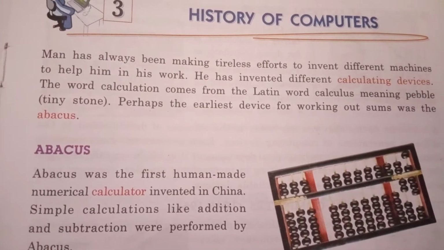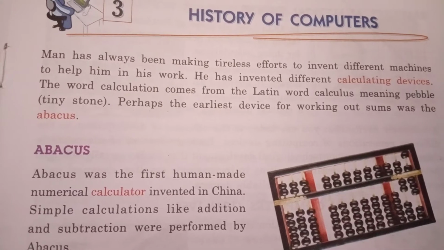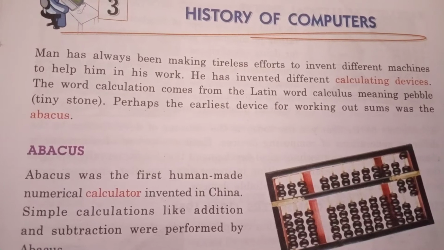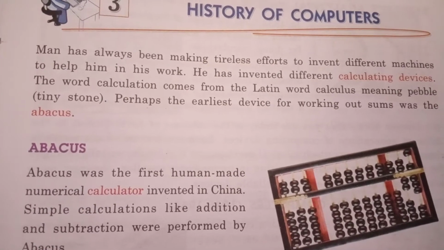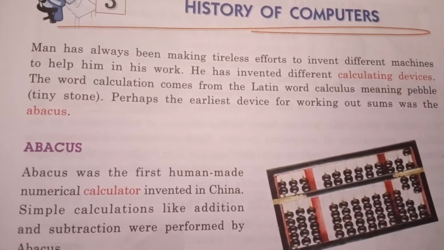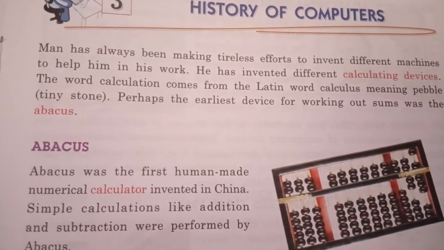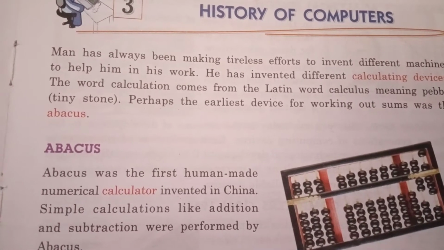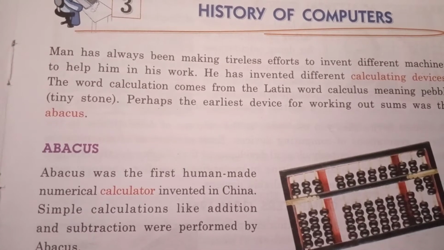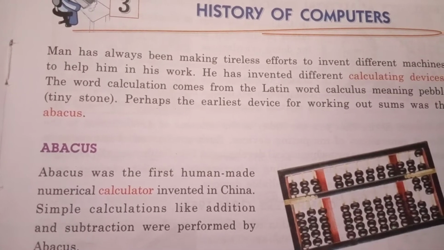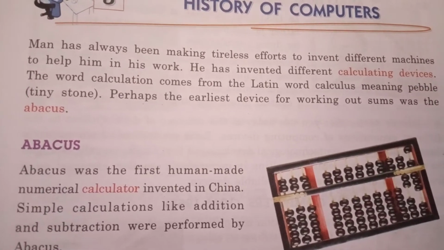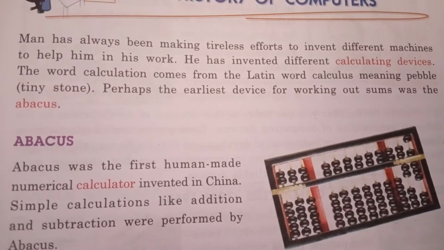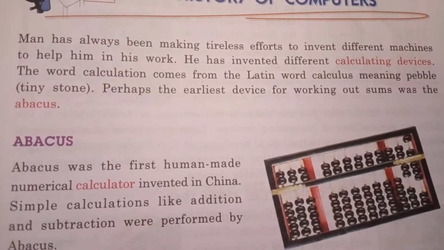Okay, students, as you know, man has always been making tireless efforts to invent different machines to help him in his work, just like washing machines for washing the clothes, juicer mixer machine to make juice, etc. From time to time, according to his need, man has invented different kinds of machines to help him in different ways. He has invented different calculating devices also.